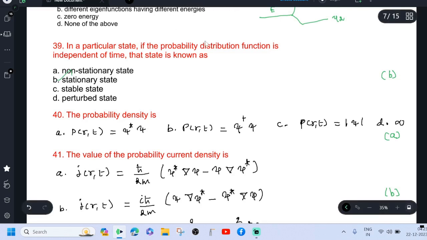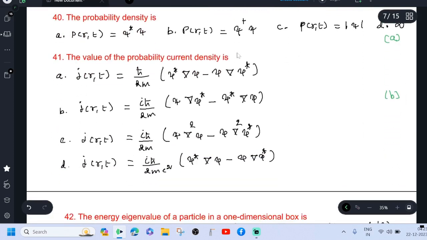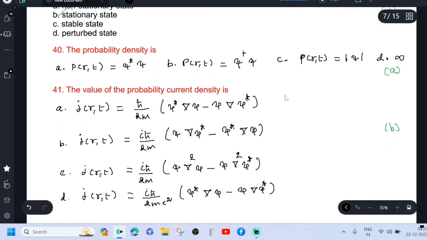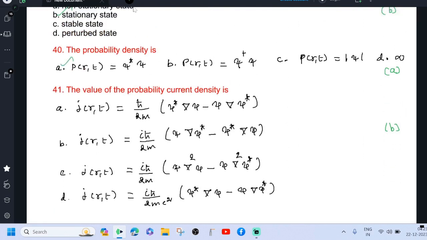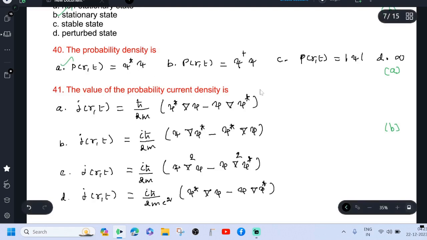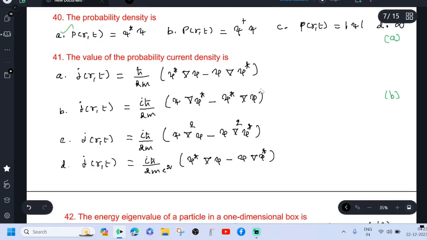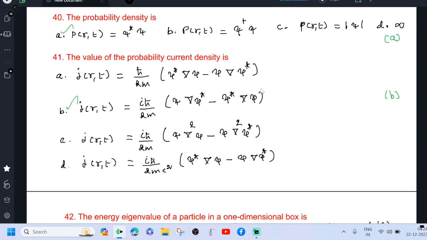The probability density P of r comma t is psi star psi. In the non-relativistic limit, P of r comma t is psi star psi. The value of the probability current density is J of r comma t equal to i h cross by 2m, psi into del psi star minus psi star into del psi.